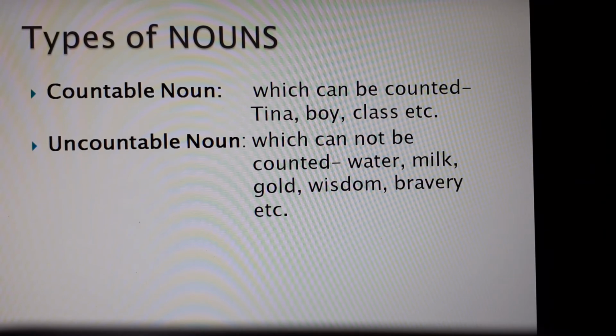Rice is also in this category. All the abstract nouns which we have, they cannot be counted. So they are uncountable nouns. I think it's clear to you.